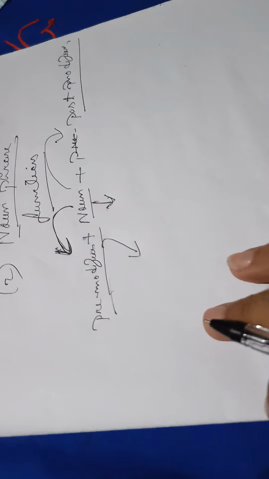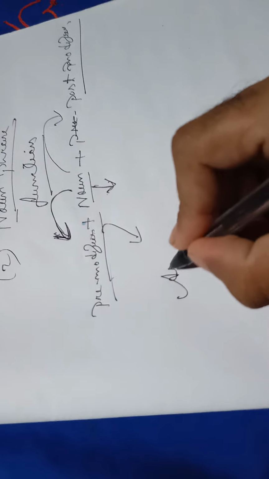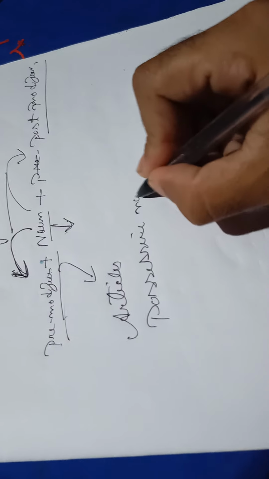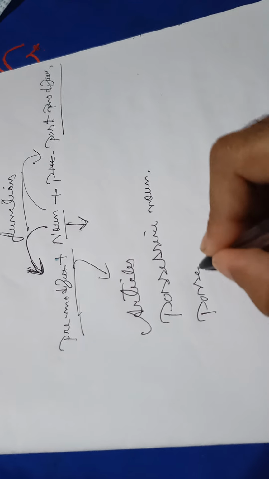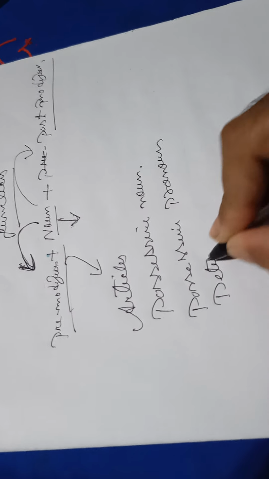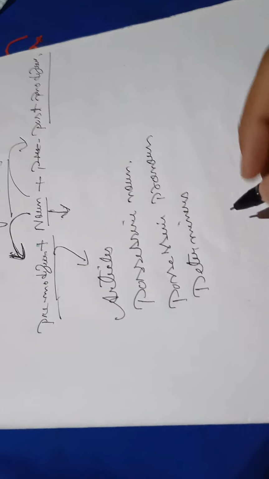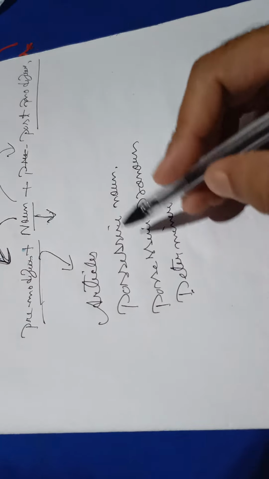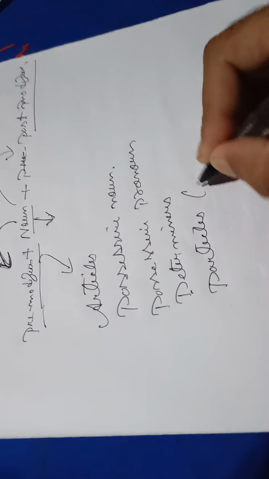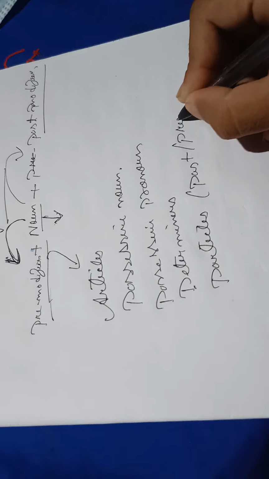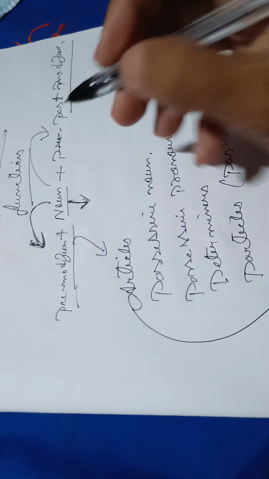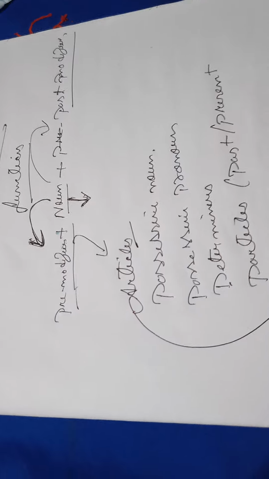Okay, what do pre-modifiers include? Pre-modifiers can be articles, possessive nouns, possessive pronouns, determiners, and one more, participles. A participle can be either a past participle or a present participle. So one by one we will discuss how articles are put before the noun, or how articles act as a pre-modifier.